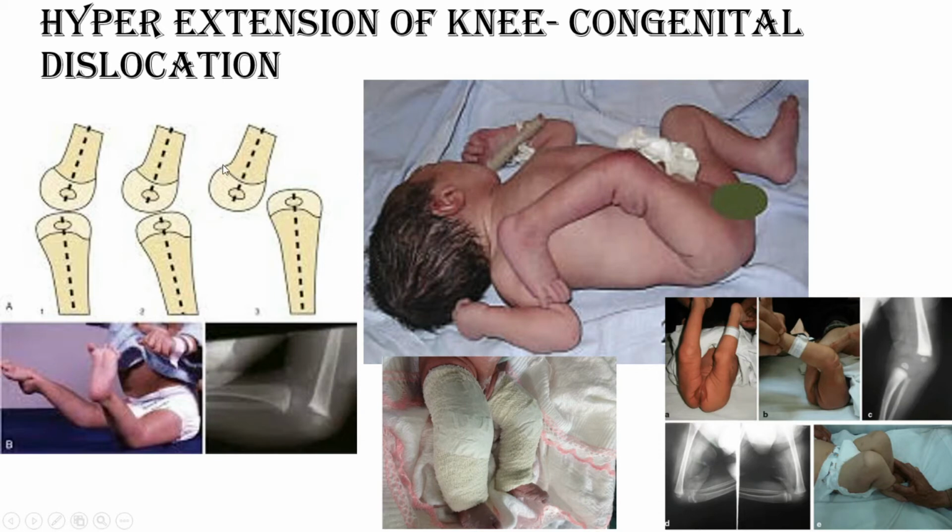But the problem with knee dislocation is that if we try to flex it, the popliteal artery and nerve may be compressed. So what we have to do is give traction and put pressure over the femoral condyle. See, this is the femoral condyle. We put pressure over there and reduce it. After reduction, you put a thumb just over this popliteal region and ask your assistant to do the plaster. This is very tricky. After the plaster consolidation, just remove this thumb and mold the plaster accordingly.